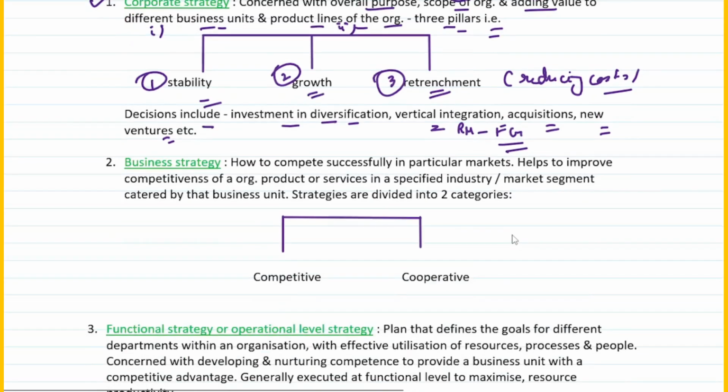Let's move on to the second one. So the first one is corporate strategy. The second one is business strategy. What do you mean by business strategy? It simply means how to compete successfully in particular markets.